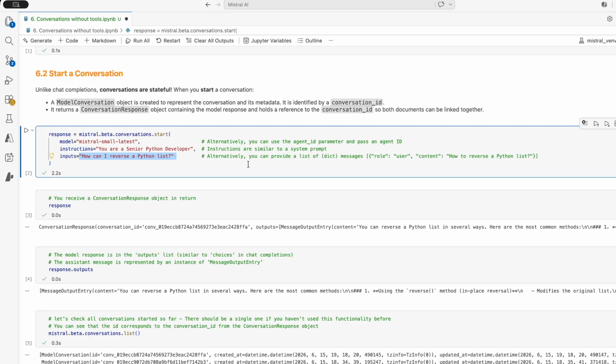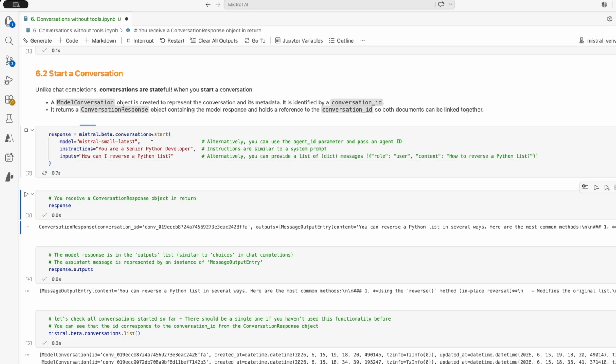However, you cannot use the classes that we had for chat completions, like assistant message, user message, and so on. So you need to pass these dictionaries where you define the role and the content, or you need to find some other classes, but it gets a bit complicated.